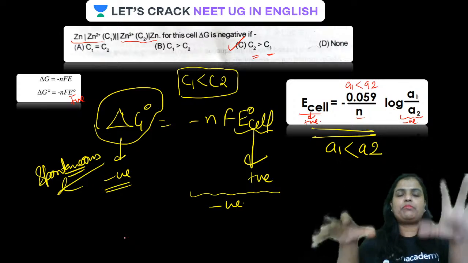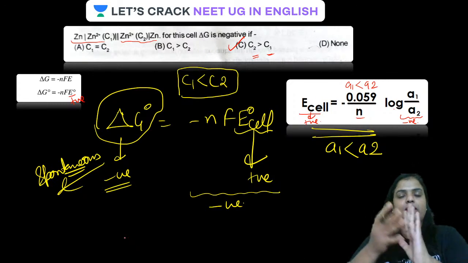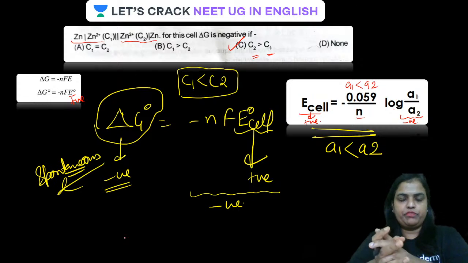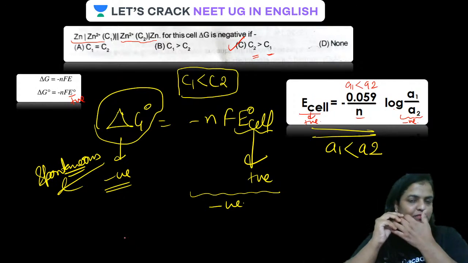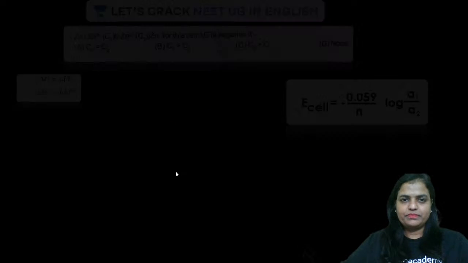So this is one type of question which is generally going to be asked, that you will have to find out the value of E cell. The second one is we will have to tell whether the delta G value is negative or positive. If it is negative, it has to be spontaneous. Okay, guys, let us see the next type of question.